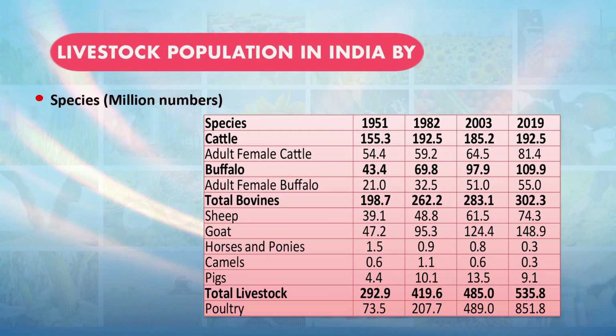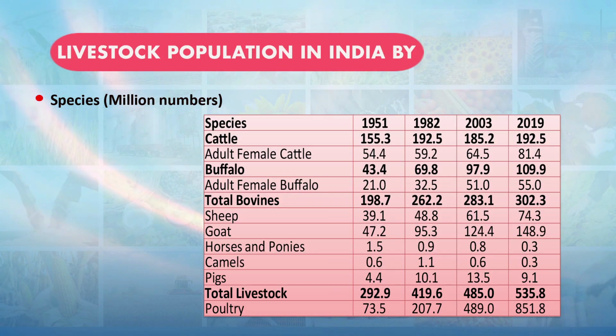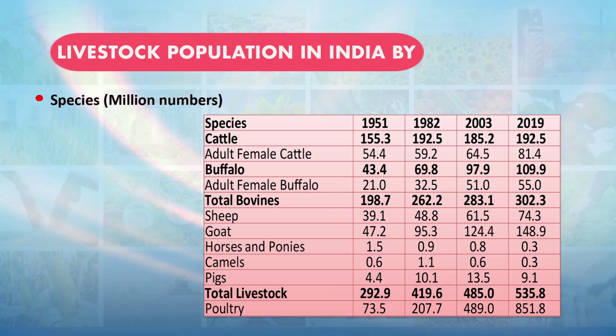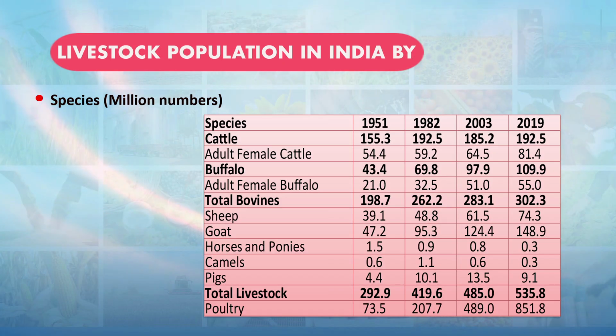Now here also see the population of the livestock in the country, and data is given in million numbers. All types of animals' population is increasing in the country. Like cattle, we were having around 155 million cattle in the year 1950-51, which has increased to 192 million cattle in the year 2019.